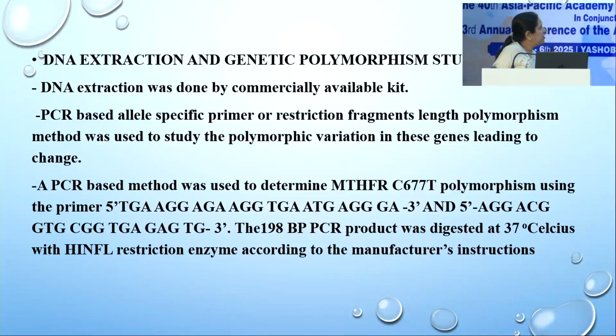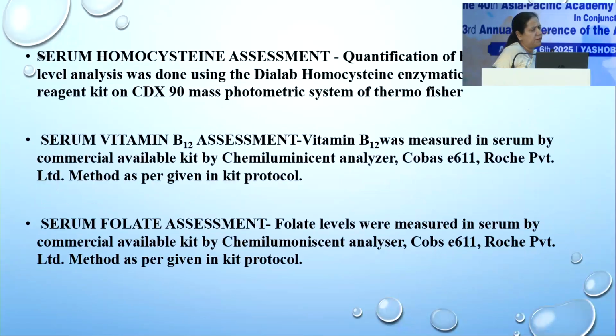DNA extraction was done using commercial kits, by the restriction fragment length polymorphism method. Serum homocysteine assessment was done using the Dilab homocysteine enzymatic cycling reagent kit, while serum vitamin B12 and folate assessment was done by commercially available kits using a chemiluminescent analyzer.